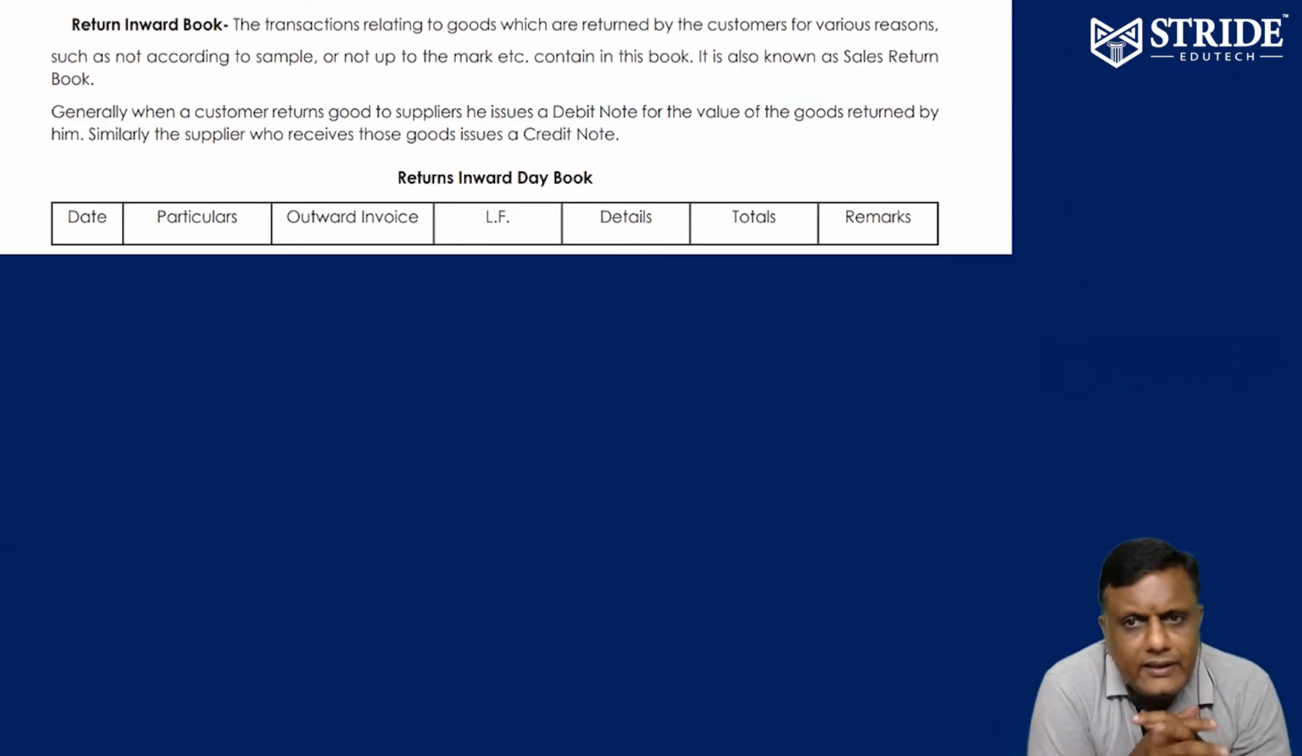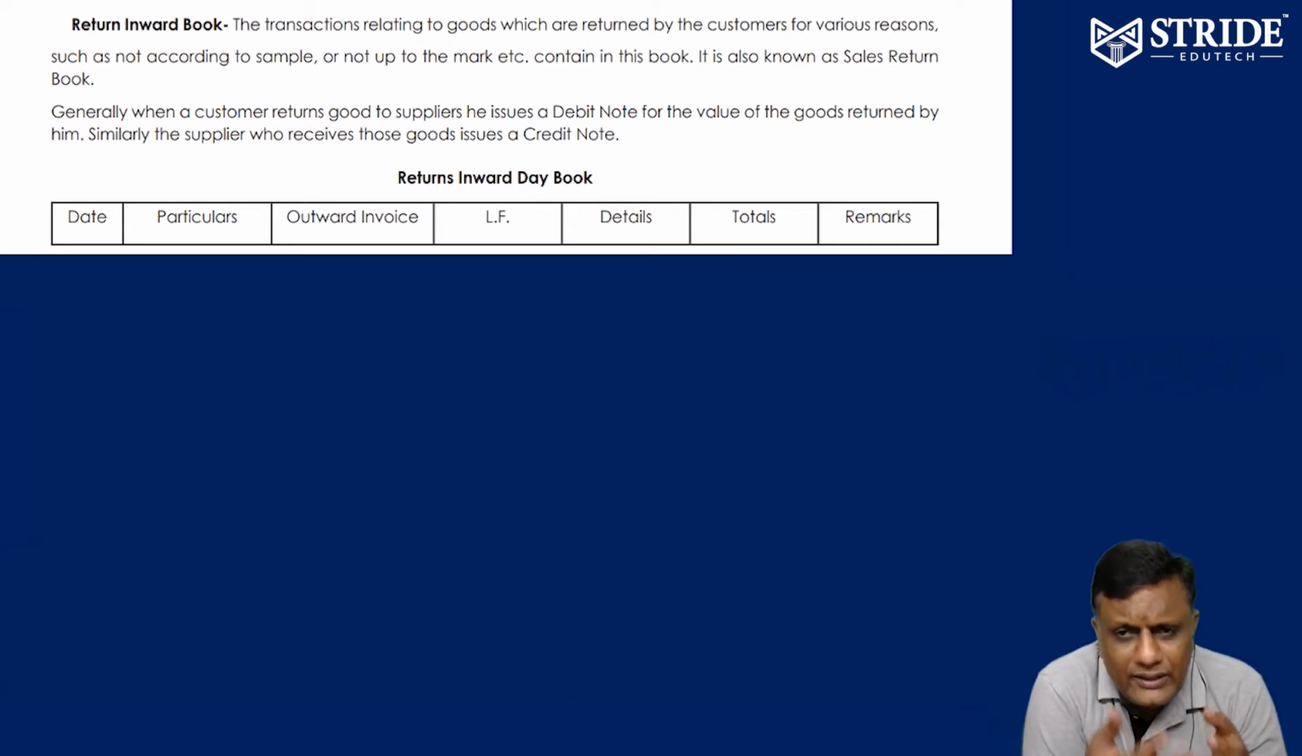Let's see return inward book. What is return inward book? Sales return. We sold goods to customers on credit basis. Those customers return the goods. They are not satisfied, or some damage has happened, or it is not up to the sample. There are a lot of reasons for rejection. So credit sale customers return the goods back to us.